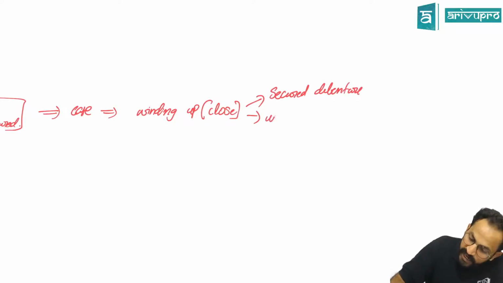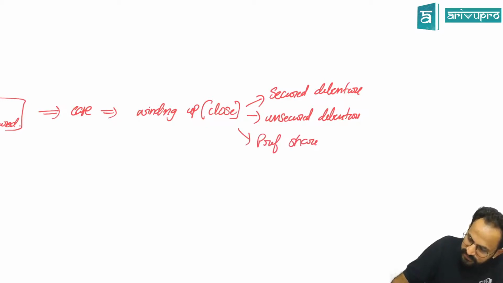And then you pay unsecured debentures. And then you pay preferential shareholders. And the last person to pay will be the equity shareholder.